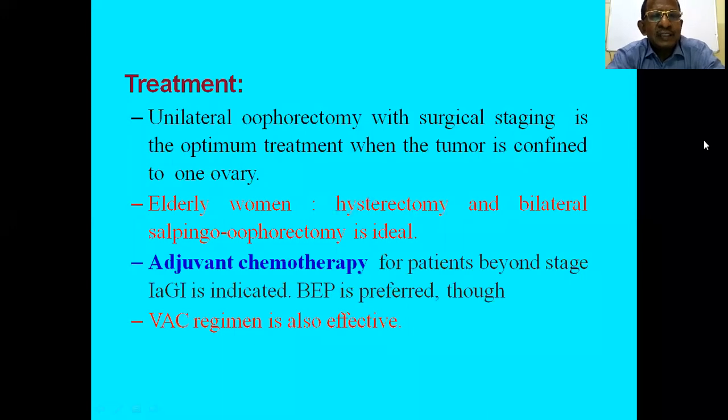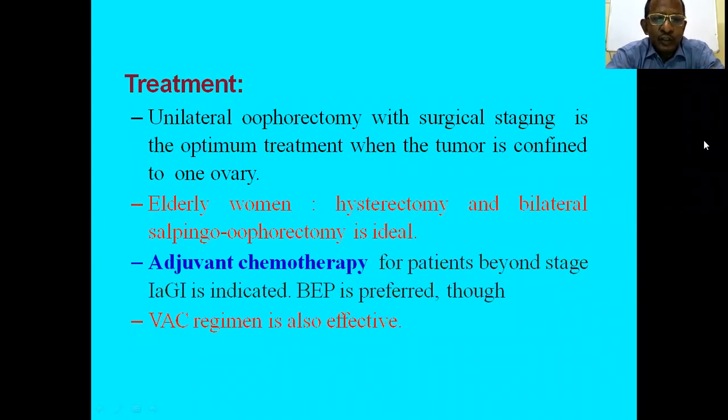And treatment of immature teratoma is unilateral oophorectomy with surgical staging. This is the treatment of choice. And in elderly women, total hysterectomy with bilateral salpingo-oophorectomy is the treatment of choice.